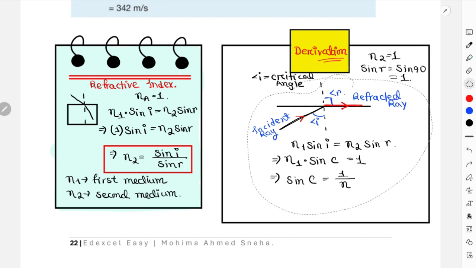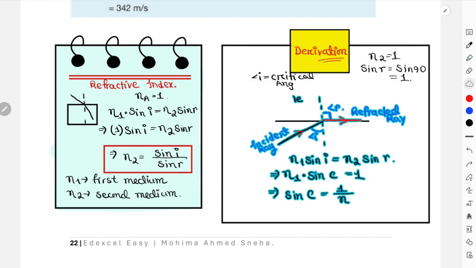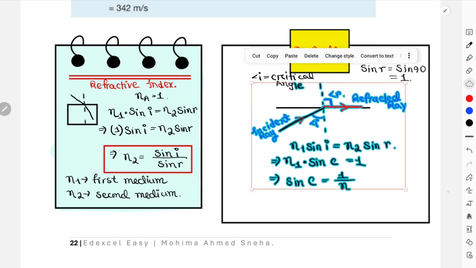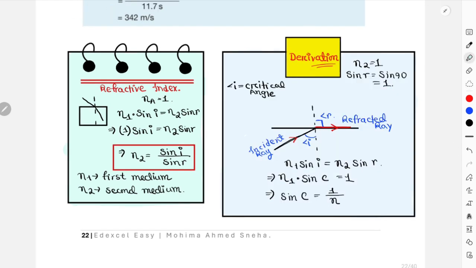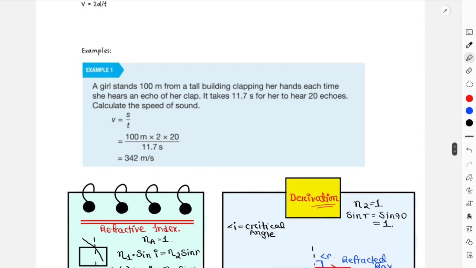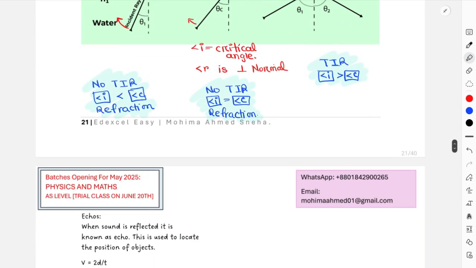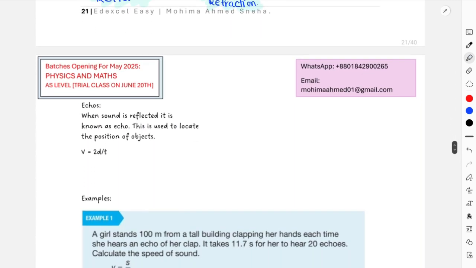I hope this was clear for all of you. Okay, so we are done with the derivations for critical angle and for the equation for refractive index. Now we'll move back to this part. Okay, that is it. Now let's turn to echoes.